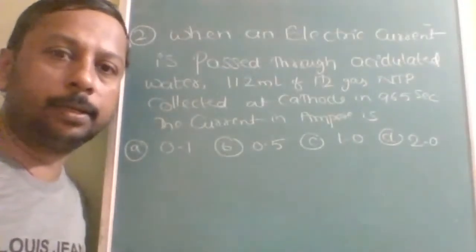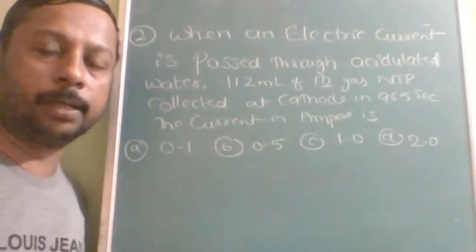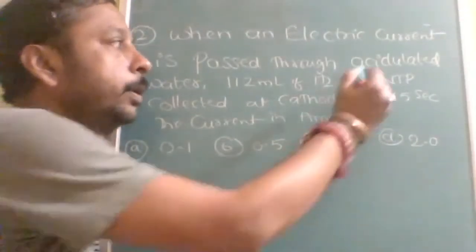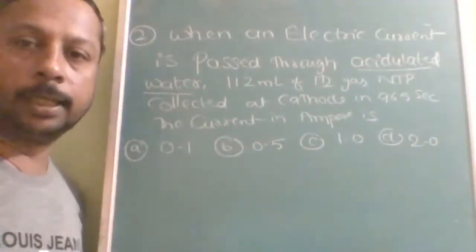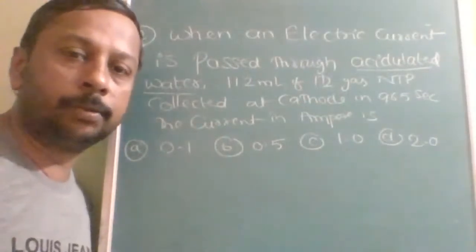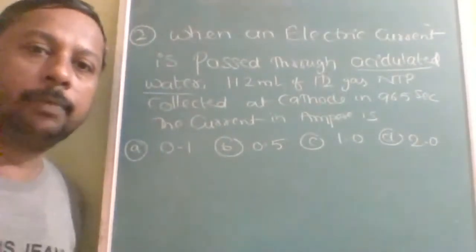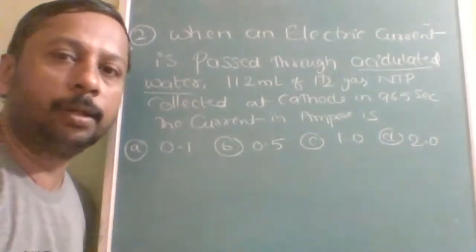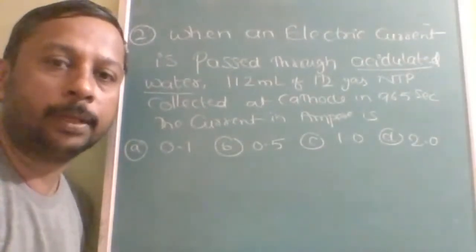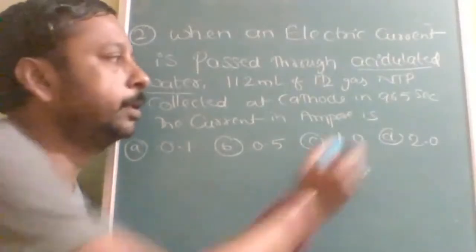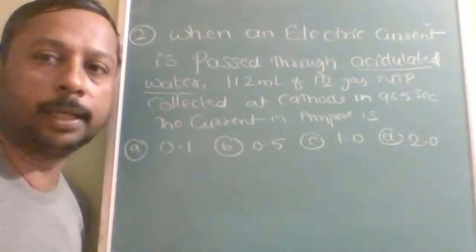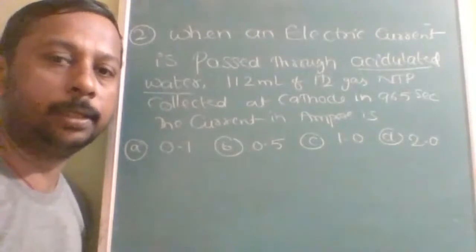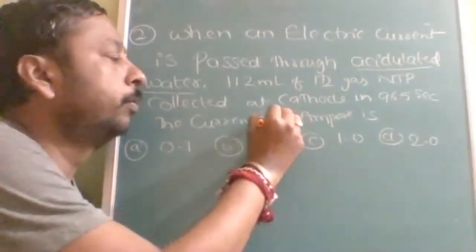When an electric current is passed through acidulated water, that means in normal water only H plus is added, 112 ml of hydrogen is collected at NTP at the cathode in 965 seconds. Then the current in amperes is what? The question is to find the current in amperes. The time is given and the volume is given.